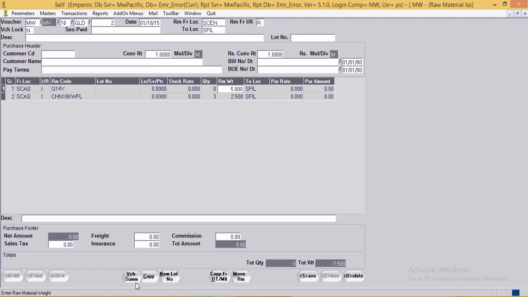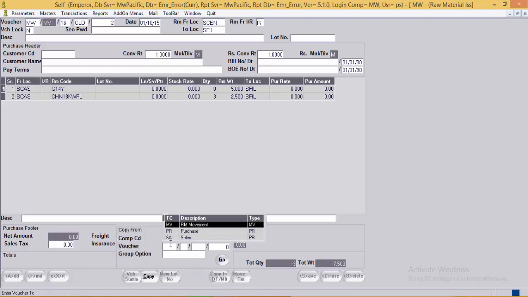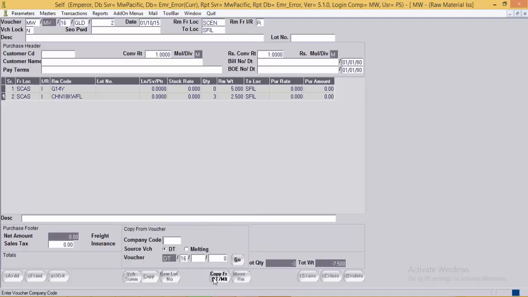Here user has been provided with the option like voucher summary, copy options. User can copy the movement transaction from the source as movement entry, some previous existing transactions of movement, purchase entry, sales entry, etc. There is already an option to copy from the DT entry or the melting entry.